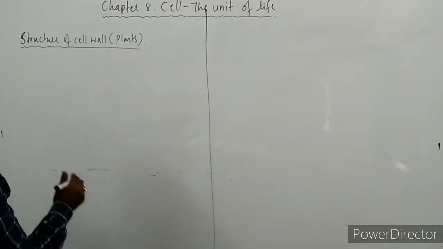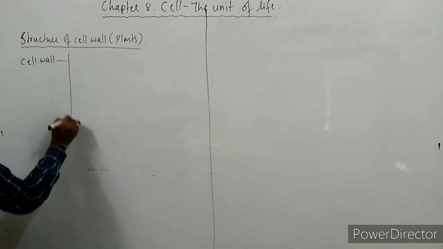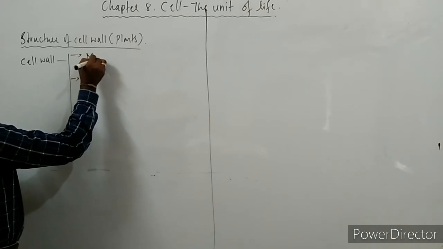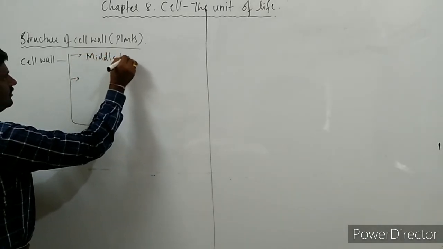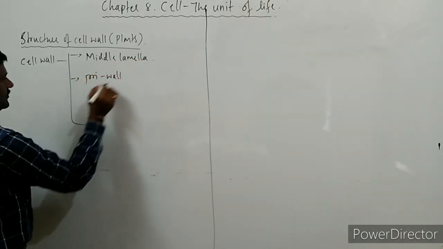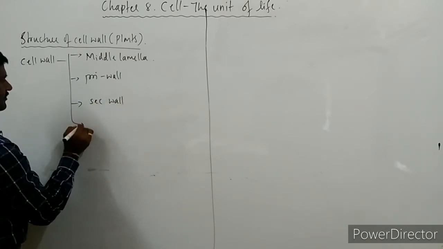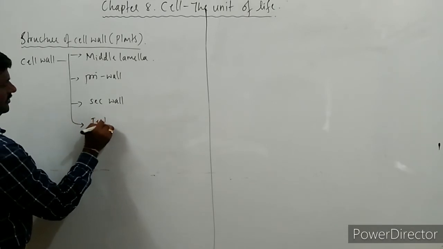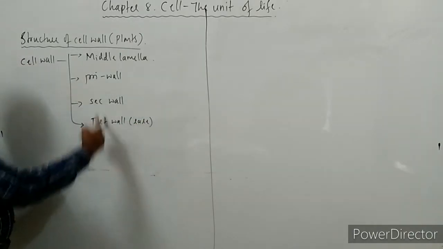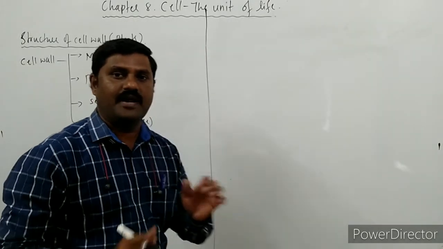Let us list out the parts of the cell wall. The cell wall has the following sections: the middle lamella is one, the primary wall, the secondary wall, and fourth, the tertiary wall, which is very rare. All these are the major sections of the cell wall of plants.